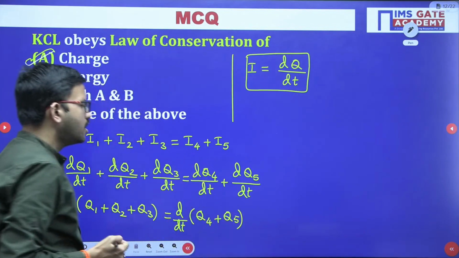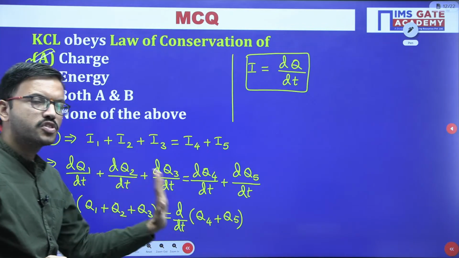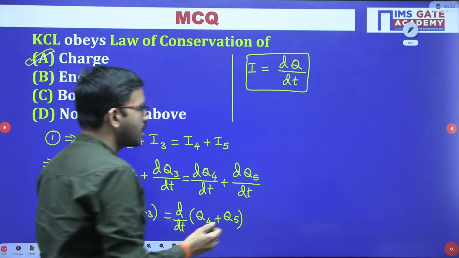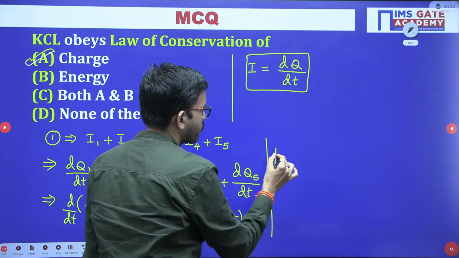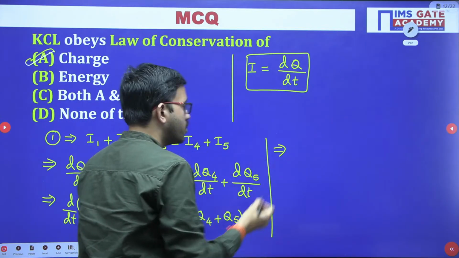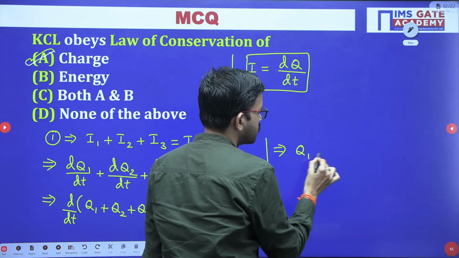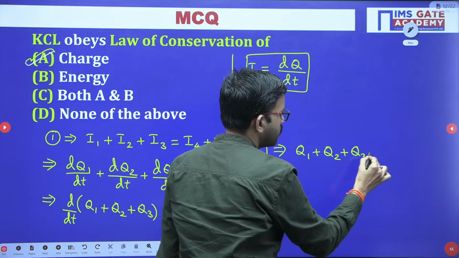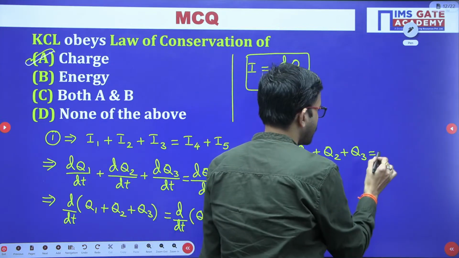Now you can perform integration on both sides, then integration and derivative will cancel. From there you get the normal expression: q1 plus q2 plus q3 is equal to q4 plus q5.